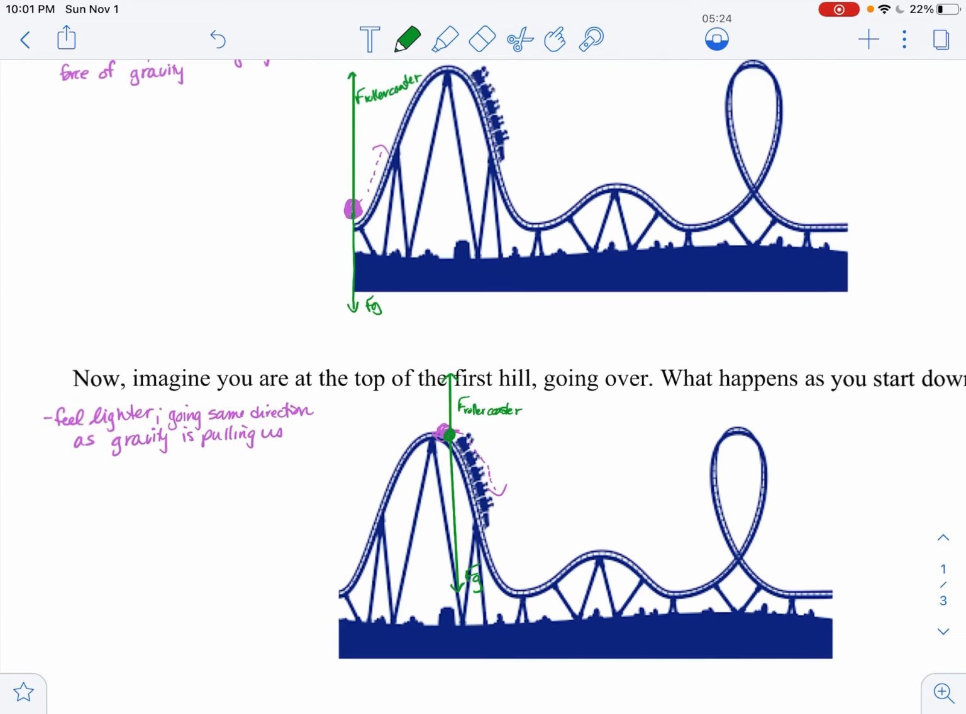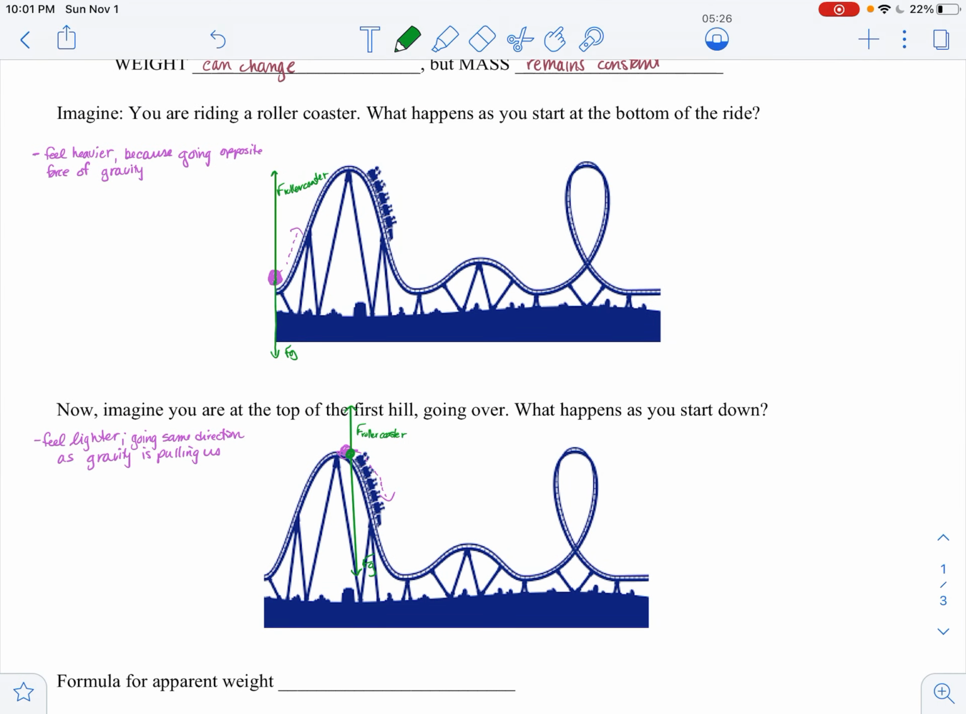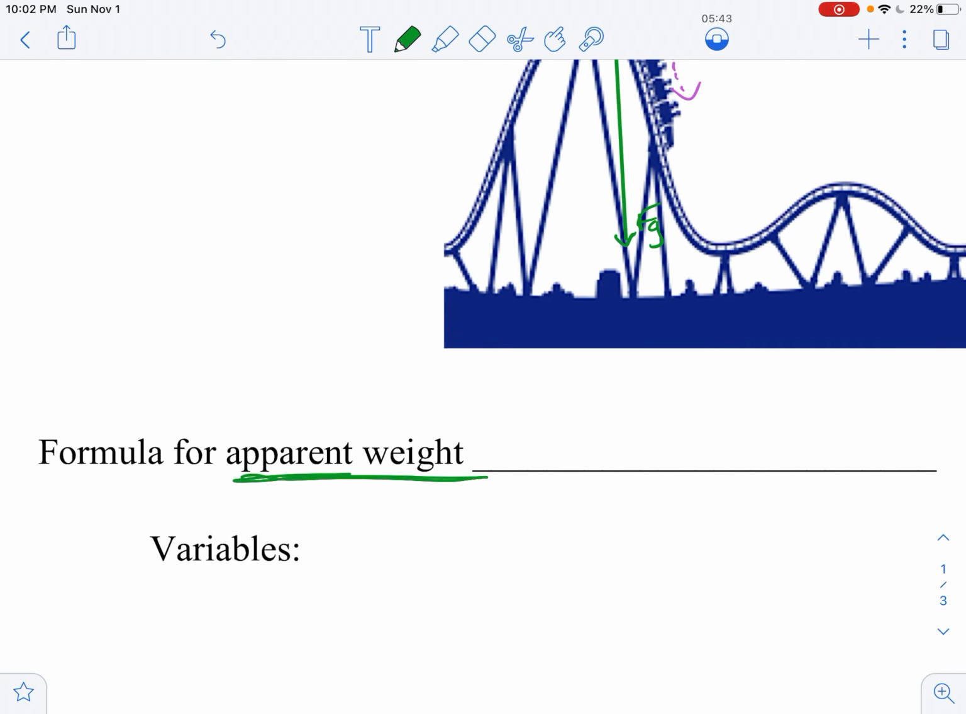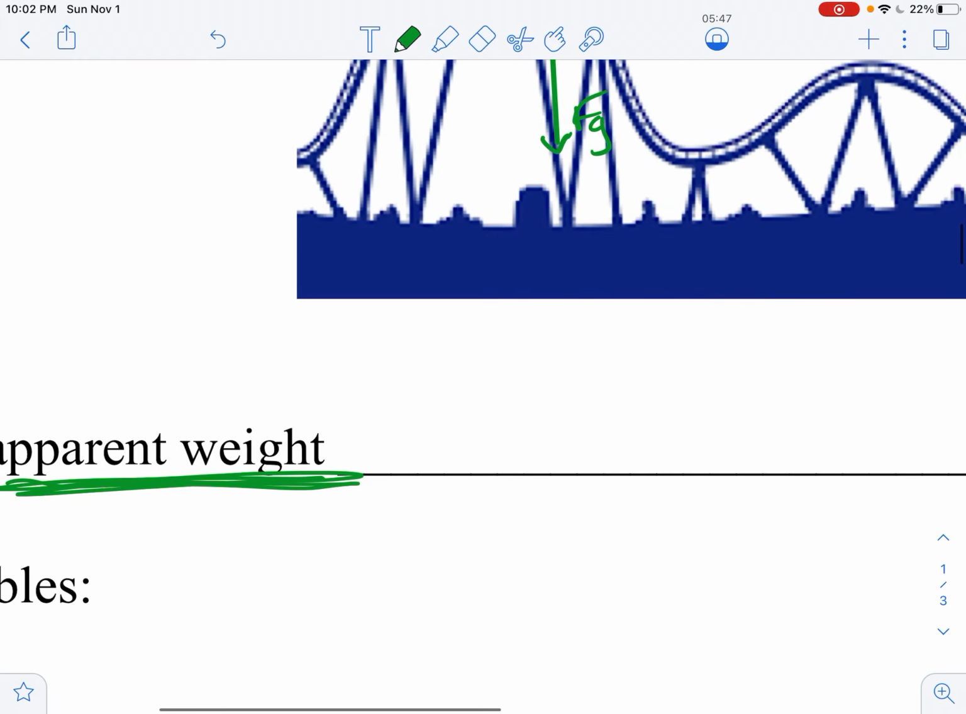All right, so when we talk about this feeling of being heavier or being lighter, that's called apparent weight. So your mass hasn't changed, and overall, you're still the same person. But when you're going up against gravity, you feel heavier. When you're coming down with gravity, you feel lighter. All right, so our formula for apparent weight, that change in your weight as you accelerate, is going to look like this.